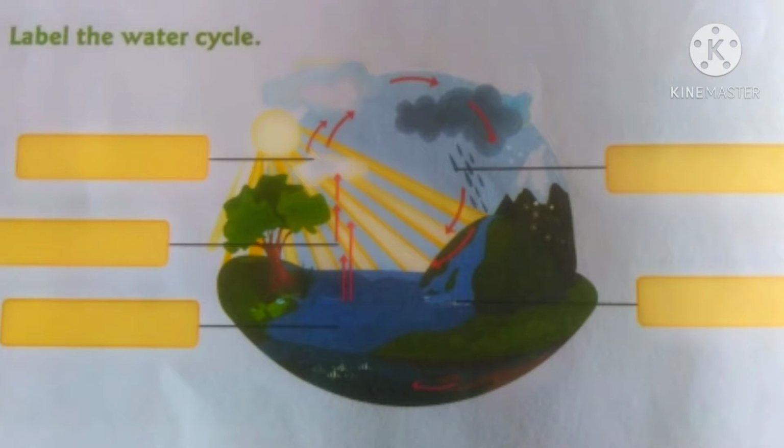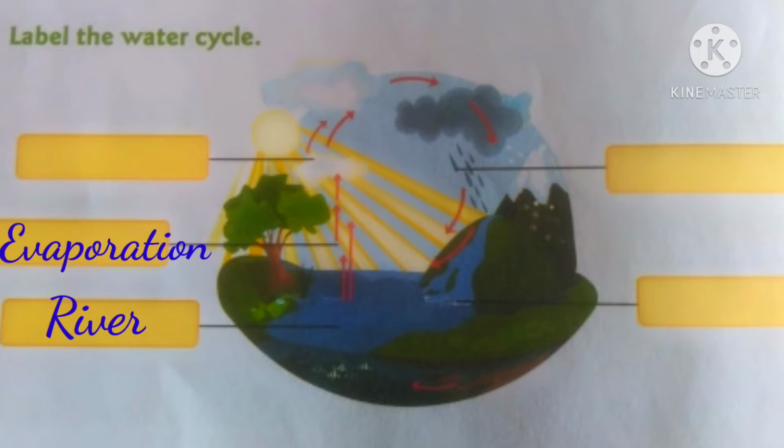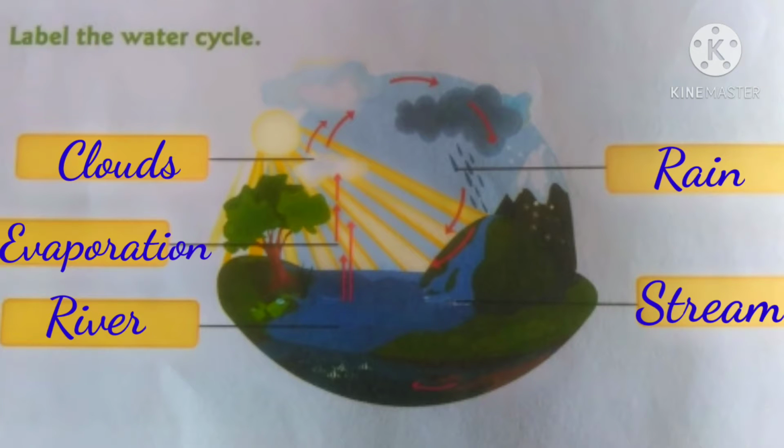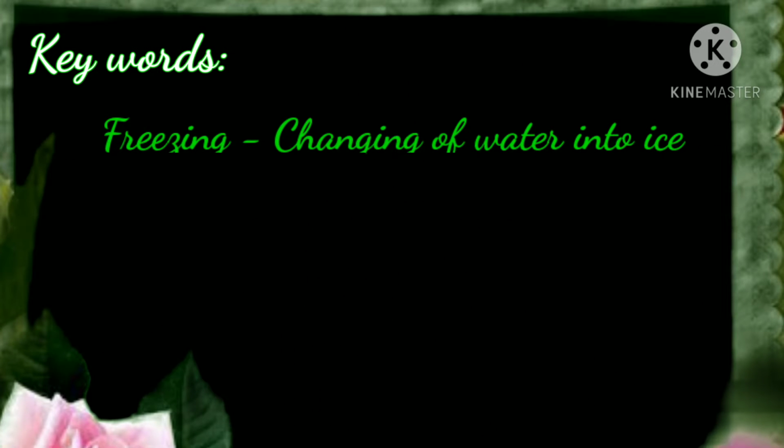Now let's see the picture and answer. First, the water in the river heats up by the sun, that is called evaporation. Then it forms clouds, right? Then the clouds together become heavy and they will make rain. And again it will flow to the rivers, that is called a stream. Like this we can name the labels.